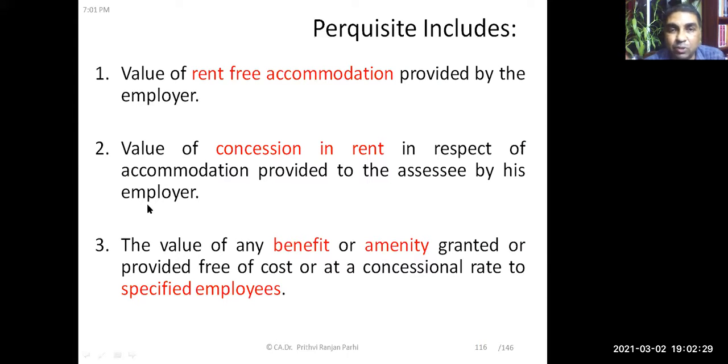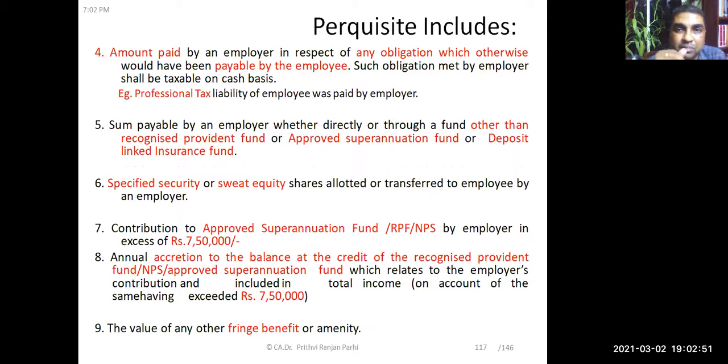Yes. So this includes rent-free accommodation or concession in the matter of rent, or certain benefit or amenity granted or provided free of cost or at a concessional rate to specified employees. We will be learning who the specified employees are, and if certain benefits or amenities are provided to them either free of cost or at a concessional rate, then that will be treated as a perquisite.